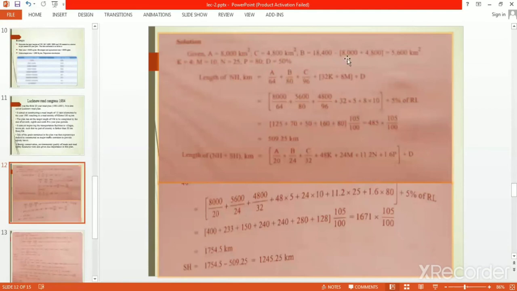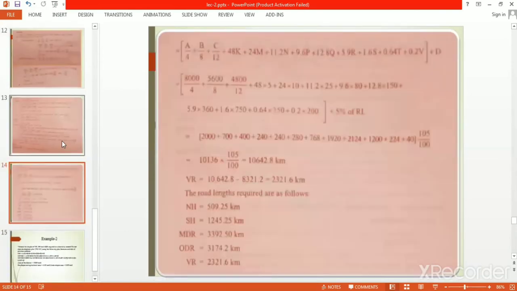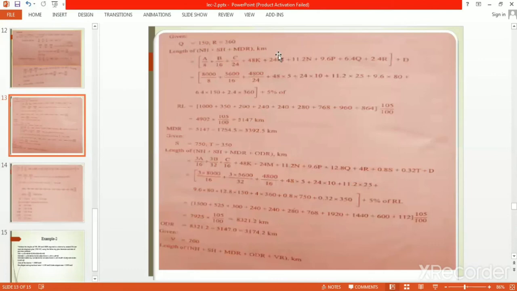So this is your data and this is the length of national highway. As per the previous formula, we calculated that the length of national highway is 509. Then national highway plus state highway, the second formula, we calculated that also, so the state highway length is easily calculated here. Now come to the next slide. Length of national highway, state highway, major district road: all data is put from the table and you easily calculate this one.